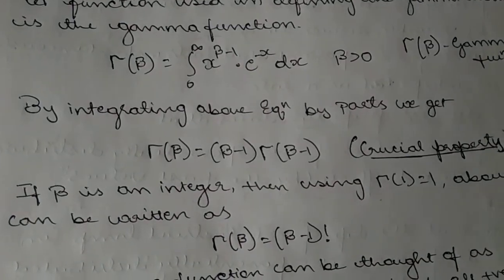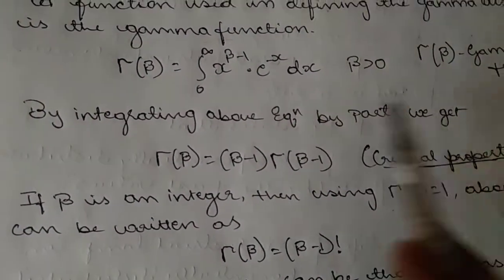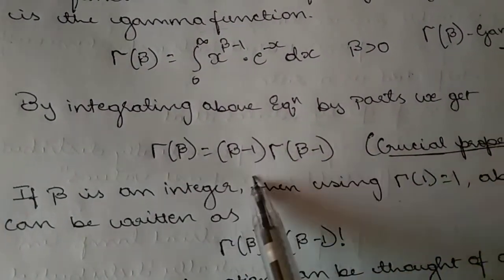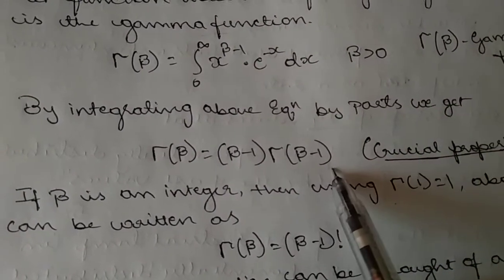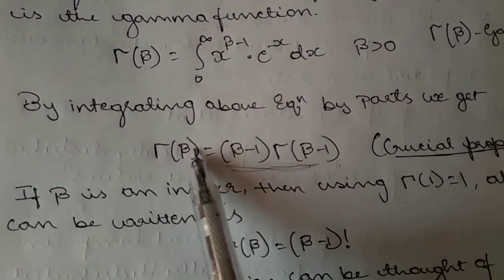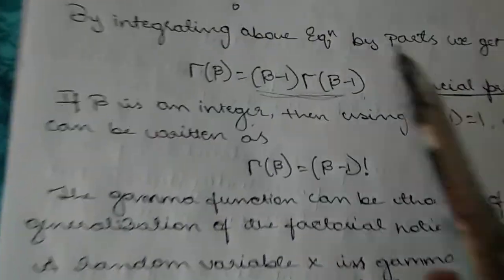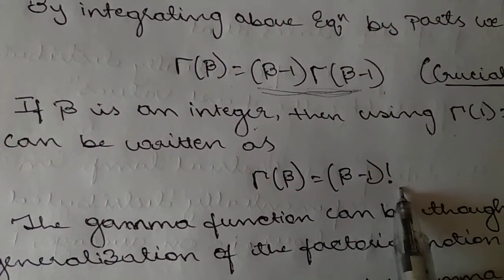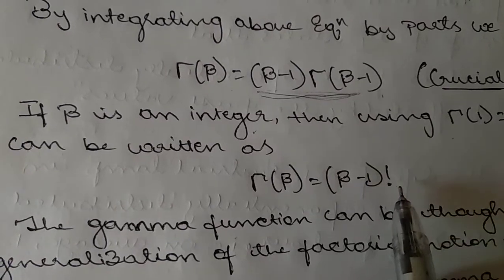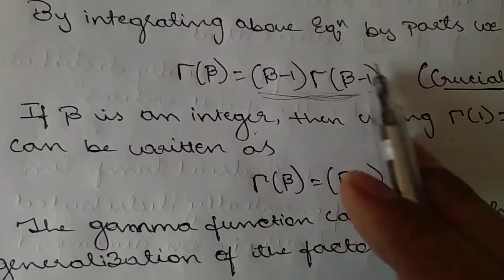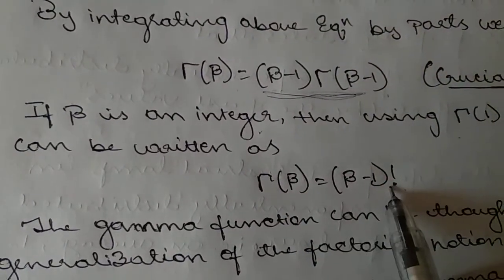This gamma function is represented using gamma of beta. By integrating the above equation by parts, I will get gamma of beta equals beta minus 1 into gamma of beta minus 1. This will be called the crucial property. If beta is an integer, then using gamma of 1 equals 1, this can be rewritten as gamma of beta equals beta minus 1 factorial. Here you have to just remember why we are using the factorial. Here again gamma of beta minus 1 is there. Again and again we have to use this function, so I am just taking it as factorial.